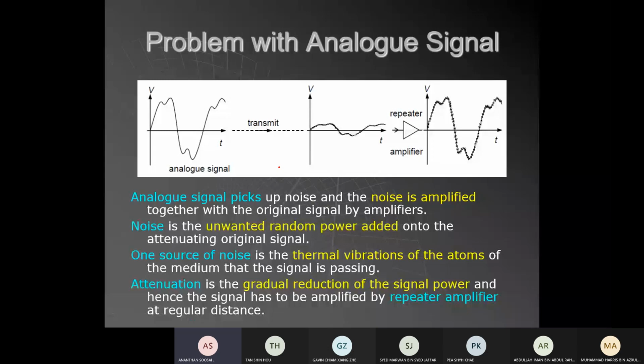This is a wave, right? When a wave travels a further distance, what happens? The amplitude gets smaller, right? The intensity drops. That's why the intensity gets smaller. But it has already picked up noise.